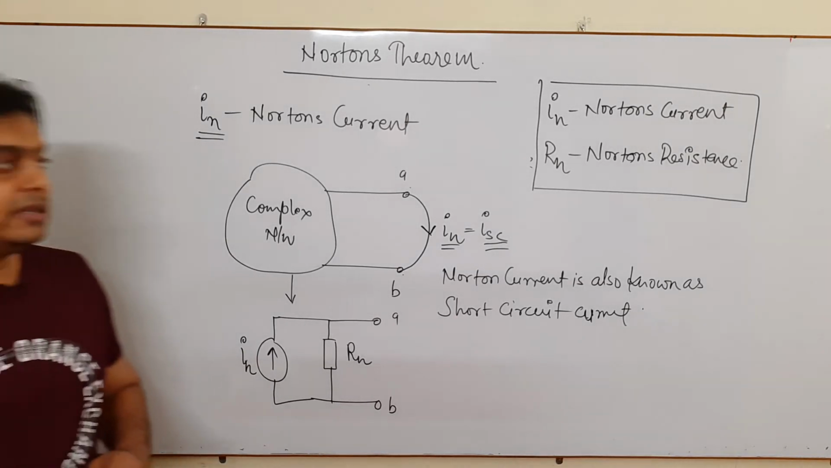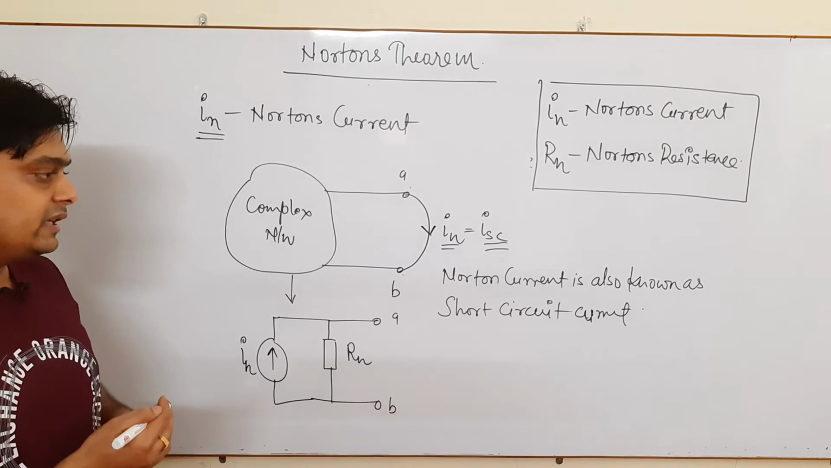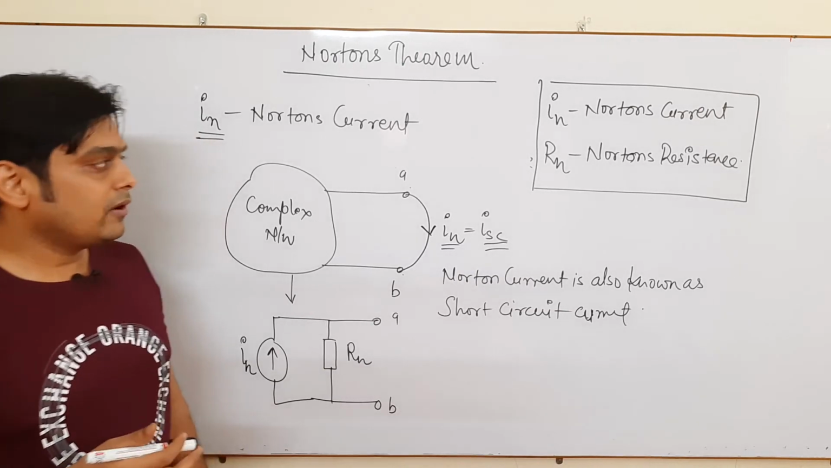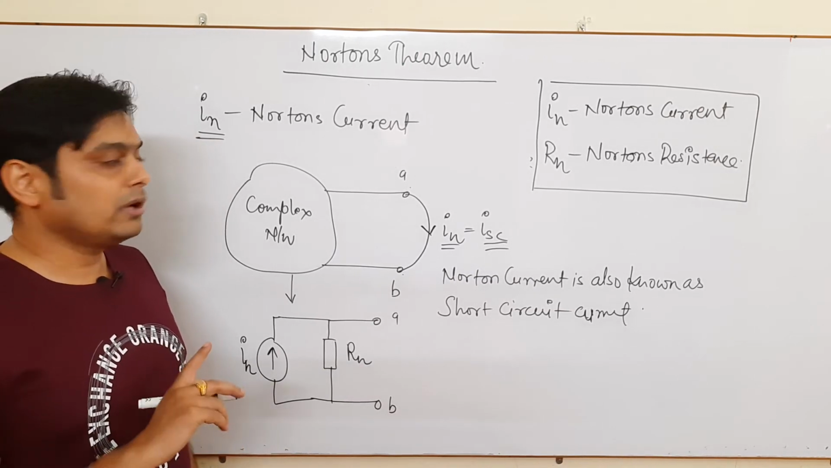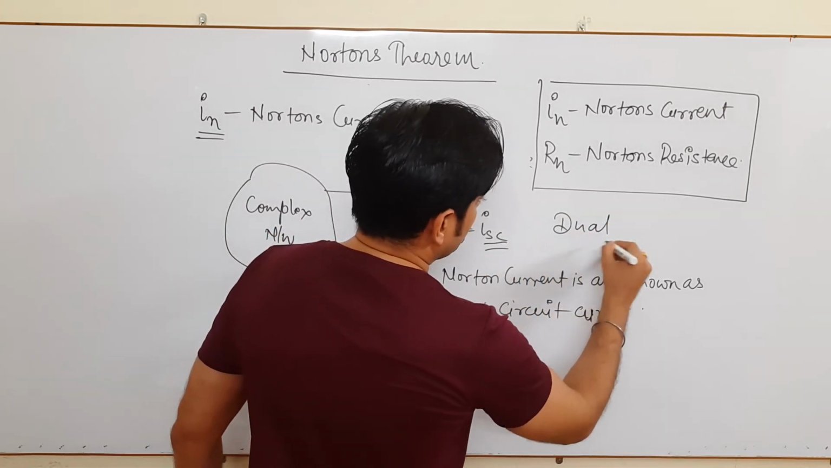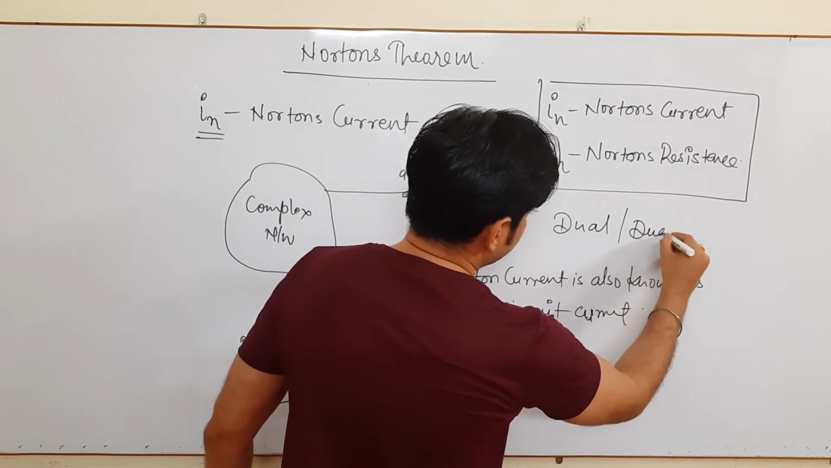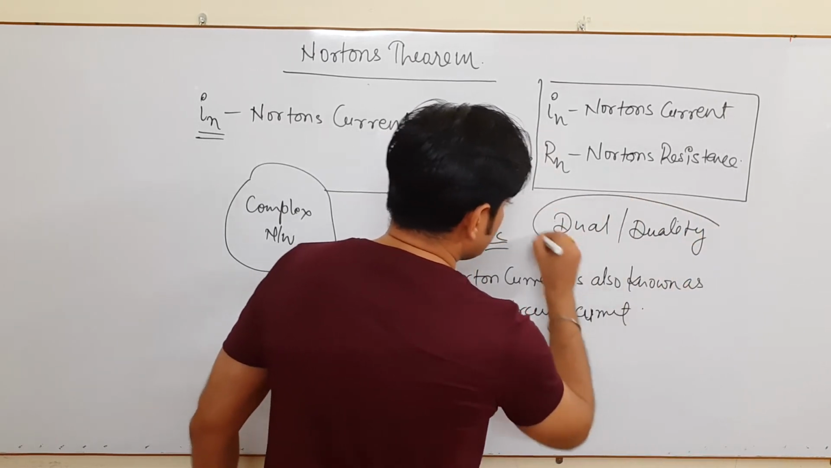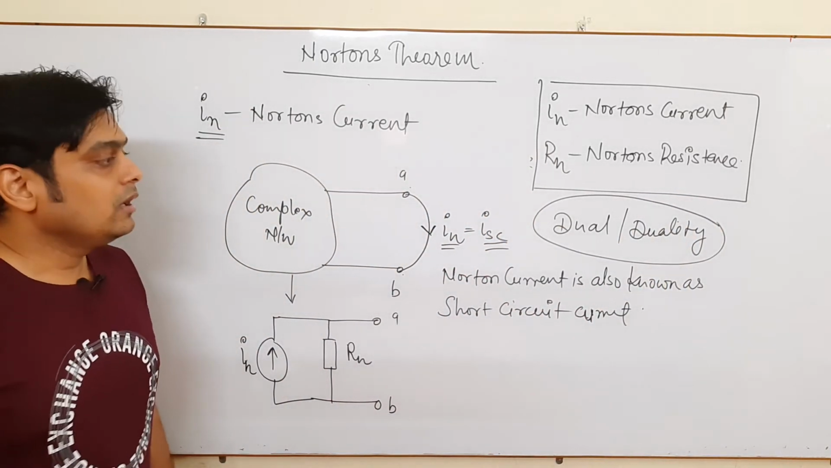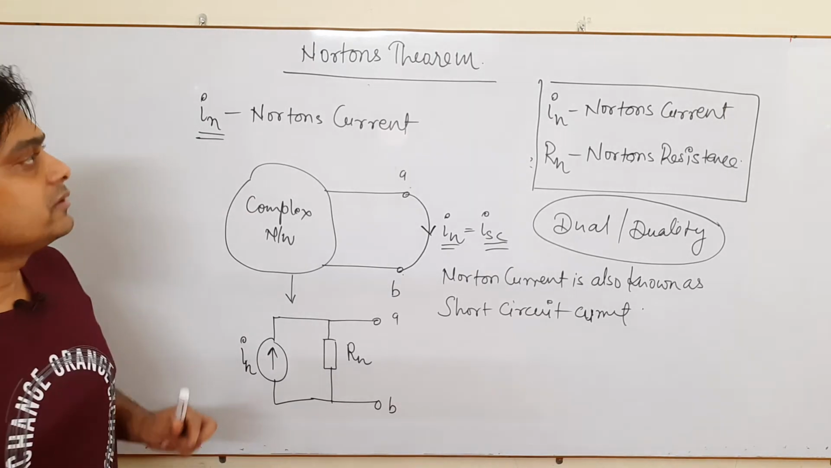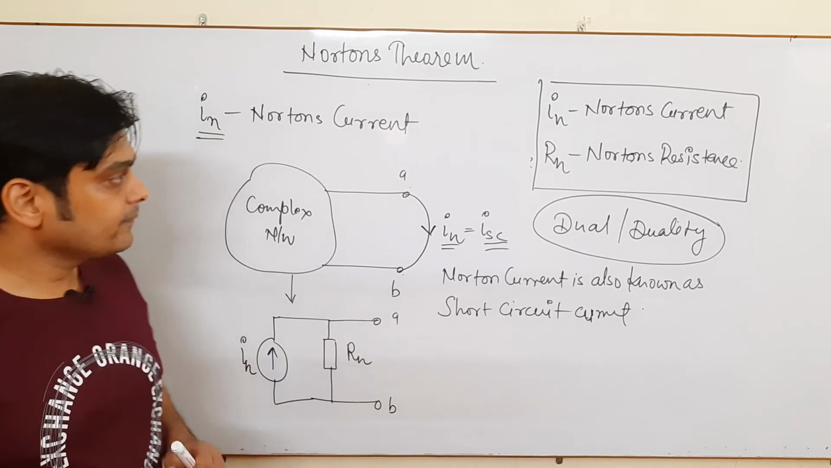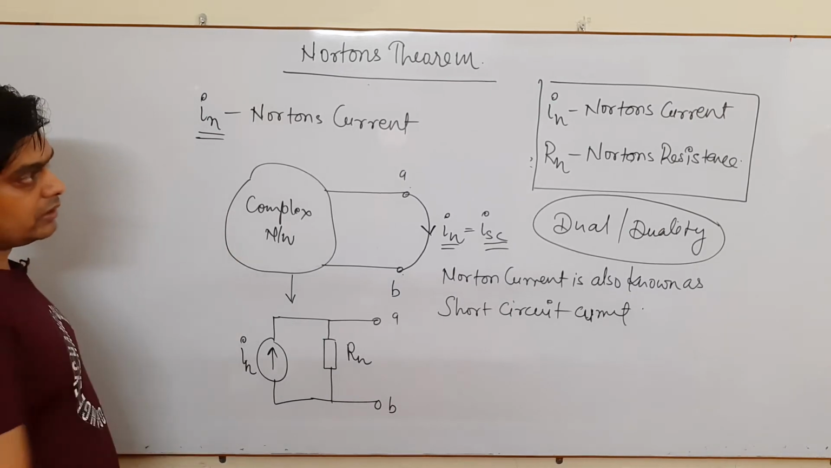Actually, first Thevenin's theorem was identified and after that Norton's was identified. However, later it was found that Thevenin's and Norton's theorems are dual of each other. There is a word which comes as dual, and there is a property known as duality. This we will see in our network topology topic. For the time being, just keep in your mind, Norton's and Thevenin's are dual to each other. So this is all about Norton's theorem.